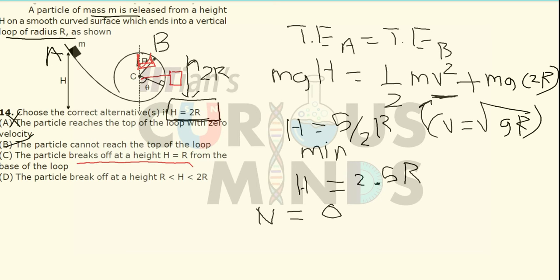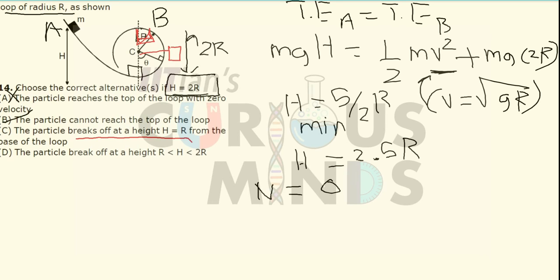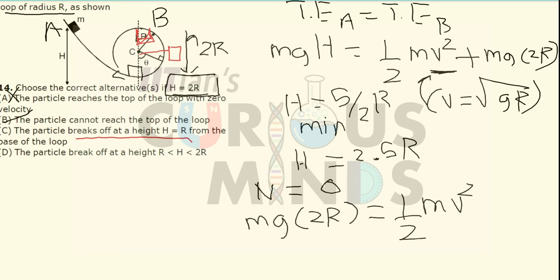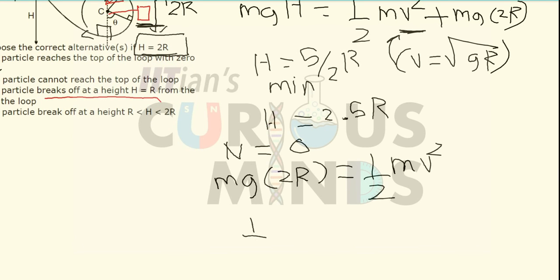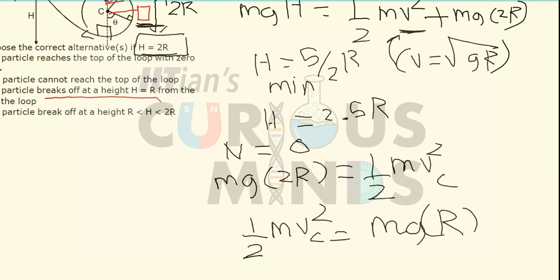For that, let us find out the velocity of the particle at the bottommost point when it's released from this height. It will be mg into 2r equal to half mv square. Let me call this point as c. Now if it breaks off, it means that at this point the velocity temporarily will be equal to 0. So again applying the formula, half mv square, that is velocity at c square, should be equal to mg into r.